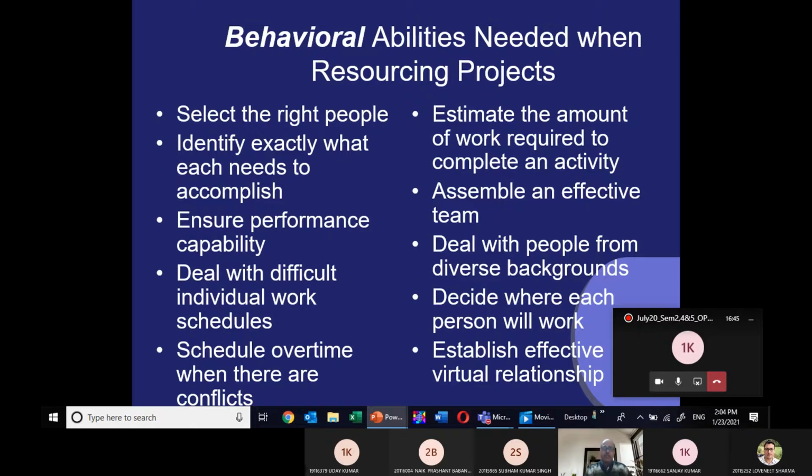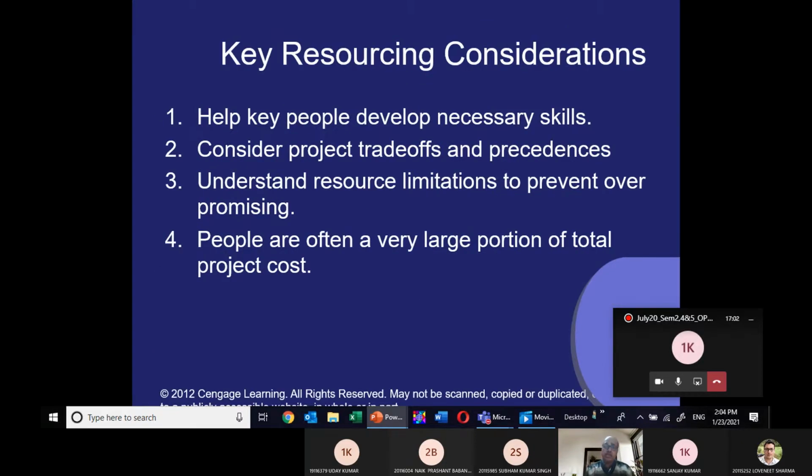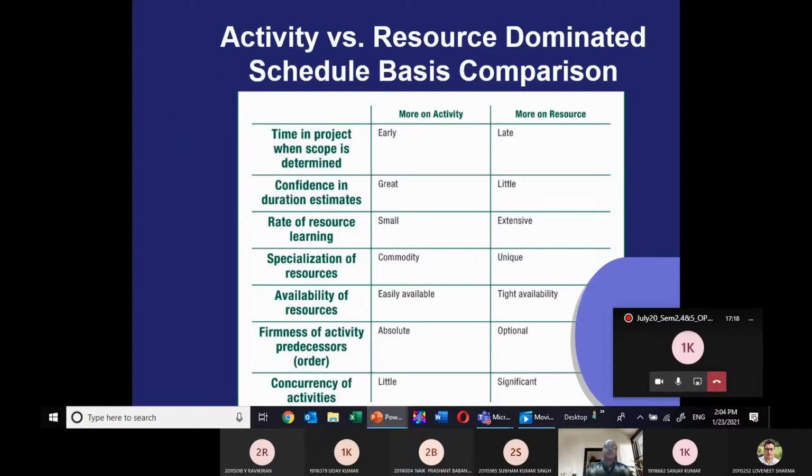As we started in the beginning with the talk of Steve Jobs, he said that in a project the only important thing is teamwork. So team management and teamwork is a very important component in resourcing. Key resourcing considerations, if you refer to this, help key people develop necessary skills and consider project trade-offs. Projects are often a very large portion of total project cost.